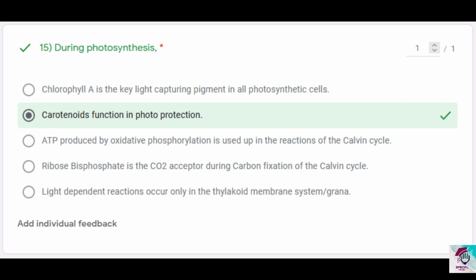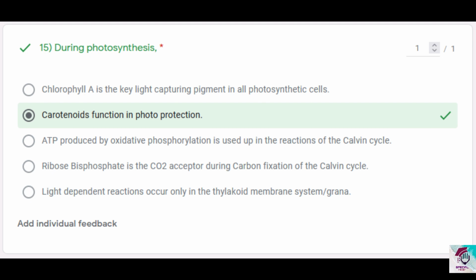So it's correct. And photoprotection actually refers to the absorption and dissipation of excessive light energy, because excessive light energy may damage the chlorophylls, or else they will react with oxygen to generate oxidative reactive molecules which are harmful for the cell. So that's why it's a very important process. So that is the correct statement. Let's check the other three. Option 3, ATP produced by oxidative phosphorylation is used up in reactions of the Calvin cycle. This is incorrect because it is not ATP produced by oxidative phosphorylation. ATP is produced by photophosphorylation. That energy is only used in reactions of the Calvin cycle.